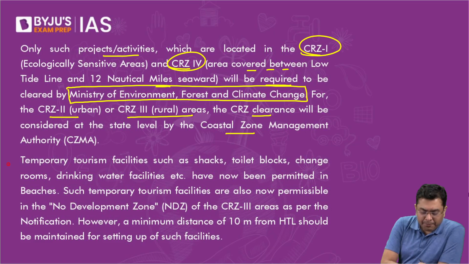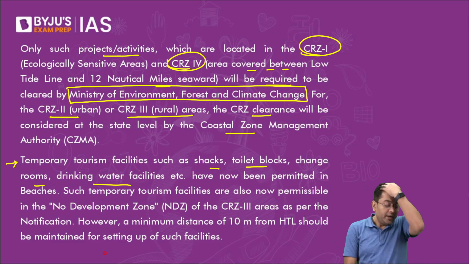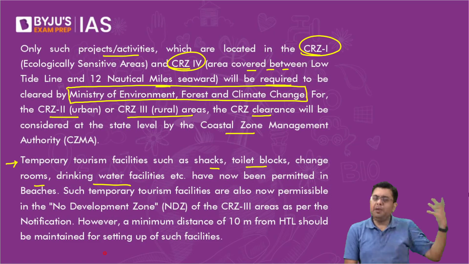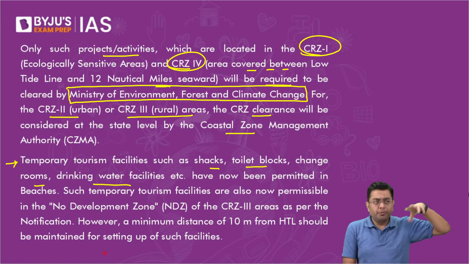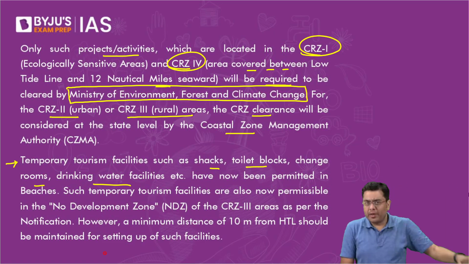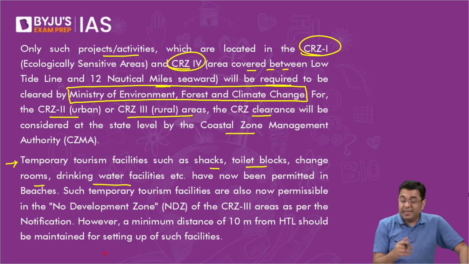Now, temporary tourism facilities such as shacks, right? In the coastlines you have shacks, toilet blocks, change rooms, drinking water facilities, which have now been permitted. Earlier, even these were not allowed. So think about it. If you don't have these basic amenities, there can be a lot of untoward incidents of pollution being caused, and people won't visit that area. You won't go with your family to an area where you don't have any changing rooms for a very long distance, and you don't have any drinking water facilities. You will generally find backpackers going there, and the amount of pollution to the sea will be high. So that is why these need to be constructed.